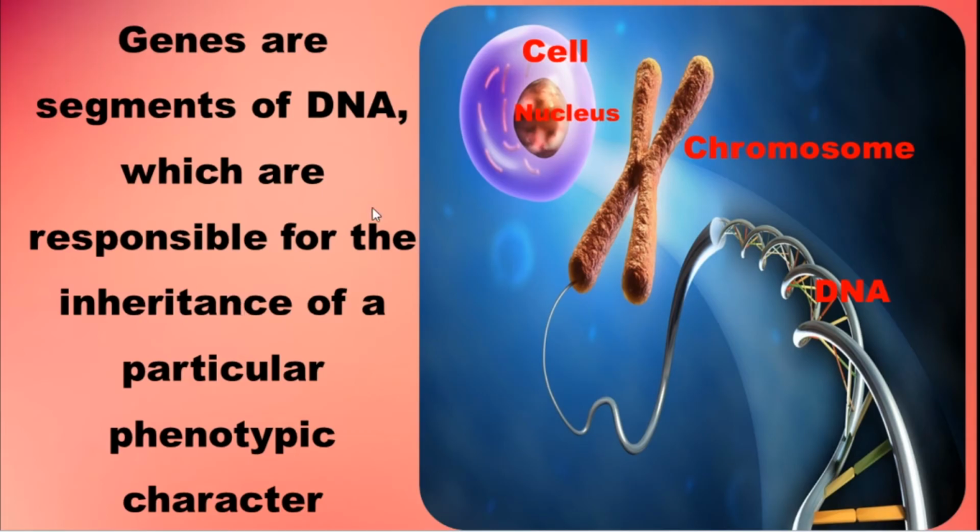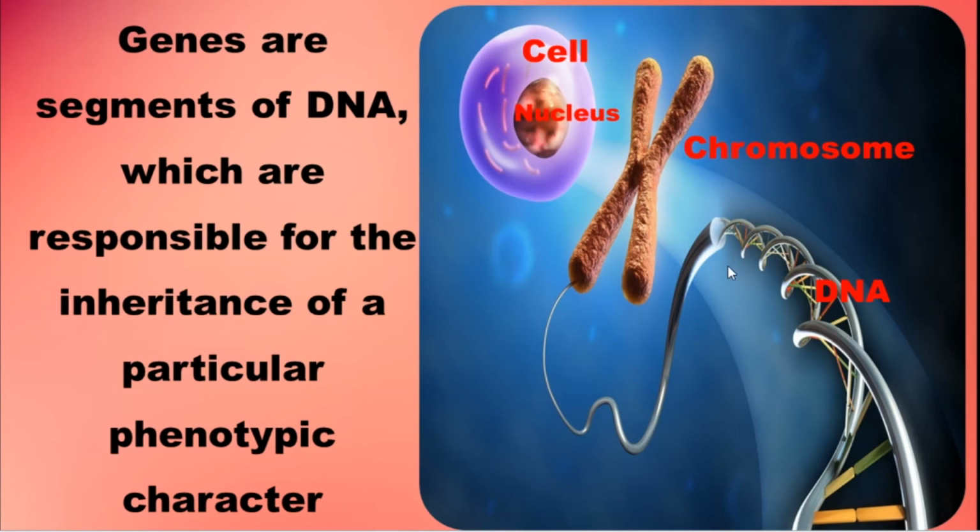Once again, here the cell is present. In the middle of the cell, the nucleus is present. The nucleus is composed of the chromosomes. The chromosomes are composed of the DNA. The DNA is composed of genes, a particular gene.